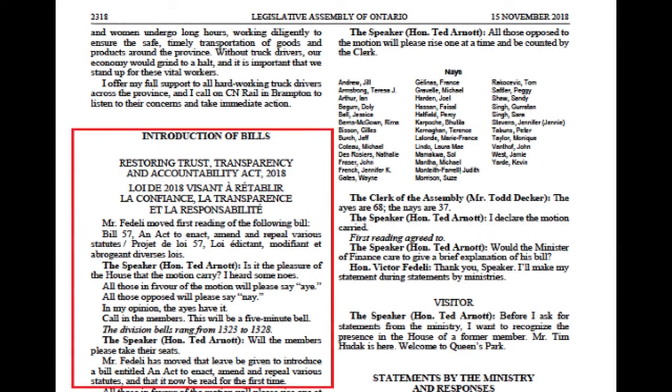Here is an example. The bill was introduced. There was no debate, and in this case, the vote to consider it read the first time. Some MPs objected during the voting process, and so a recorded vote was taken. The bill, however, passed, and so the first reading version was prepared and put up onto the Legislative Assembly website.